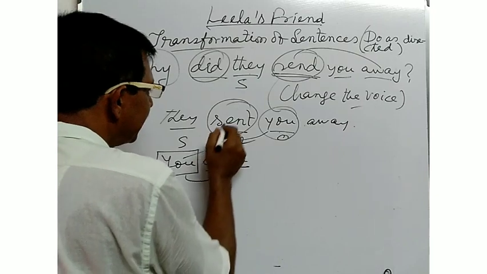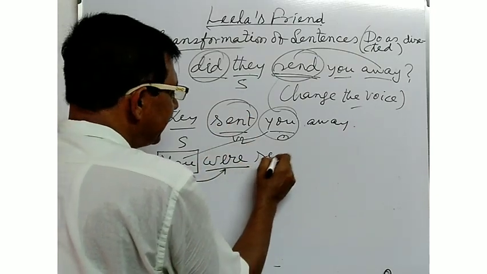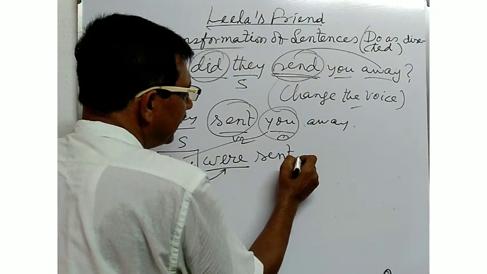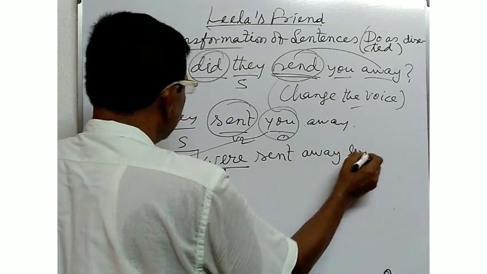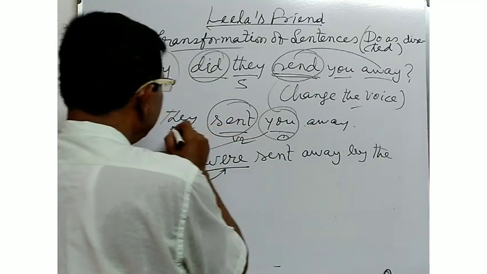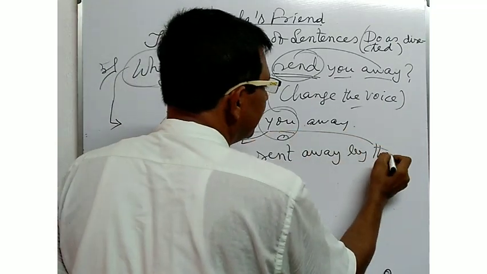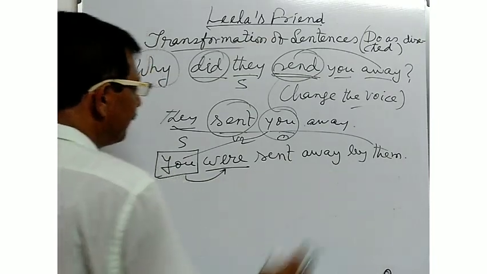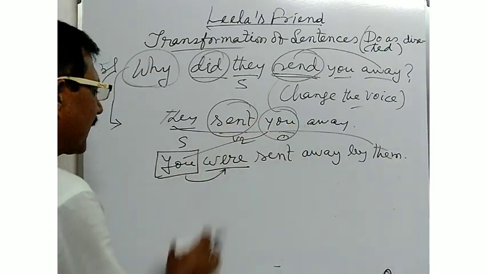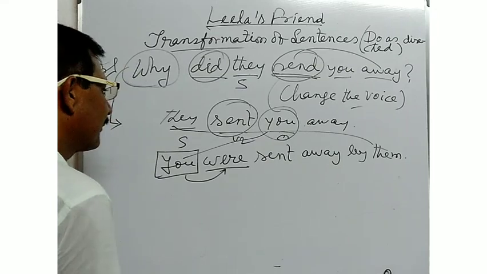You were. Next, the V3 form, sent away, by. Here they will be converted into the objective form, them. You were sent away by them. They sent you away. You were sent away by them.